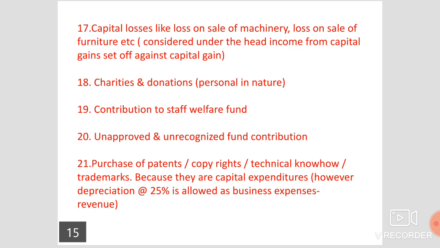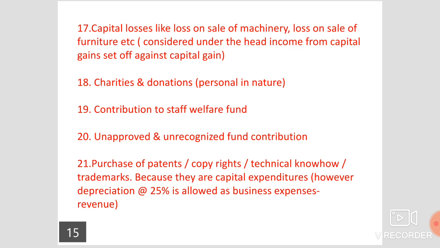18th point, charities and donations. They are not business related expenses. It is his personal matter. If he wants to give money in the form of charity or donations, he can give it from his savings, but not from his business accounts, and he cannot show it on the debit side of the P&L account. If he shows it on the debit side of the P&L account, it is inadmissible.